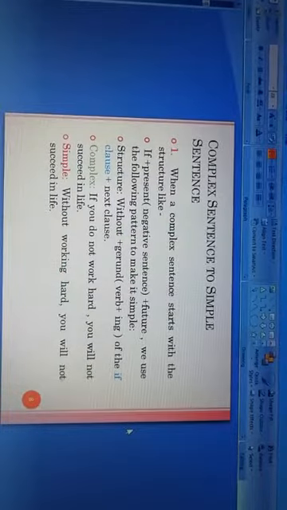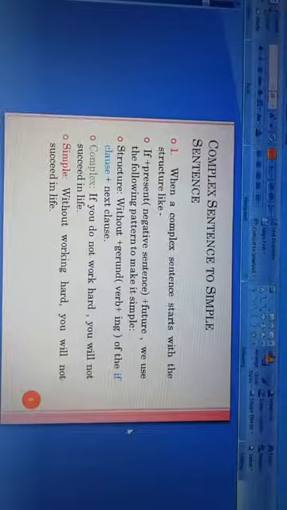Now we will learn how a complex sentence is transformed into a simple sentence. Number 1.